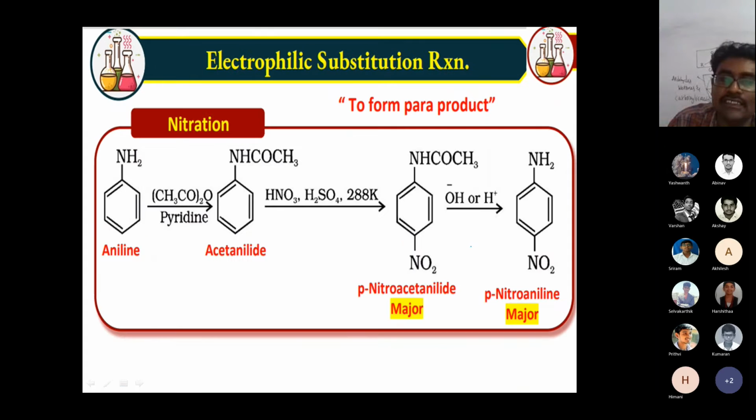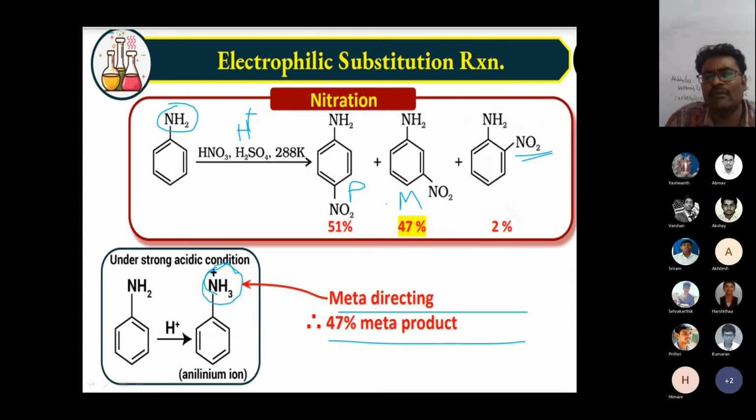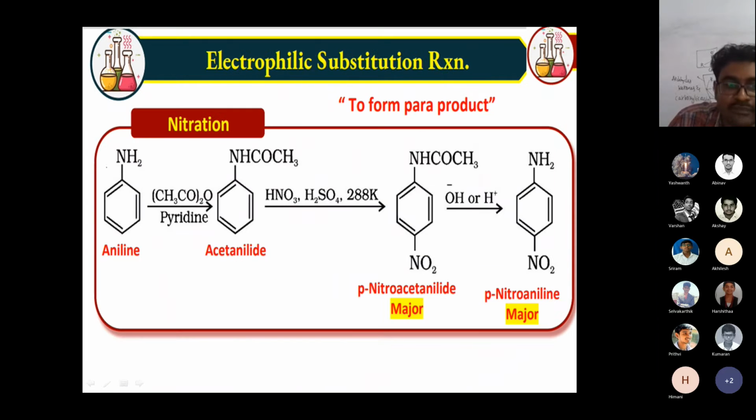And one last chemical reaction. Suppose here also I want only the para product. I don't want the meta product and I don't want the ortho product. So what can I do here? I can go with the same previous reaction. I take the same amine, add acetic anhydride for acylation, then add sulfuric acid and nitric acid. I'll get the para product. Then the same hydrolysis. So I can do selective bromination and selective nitration by using this chemical reaction.